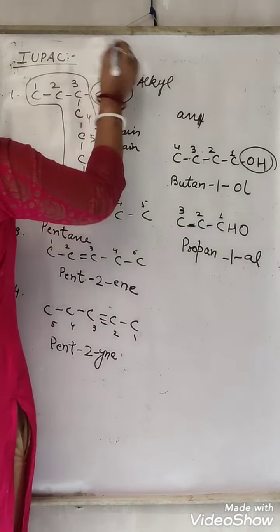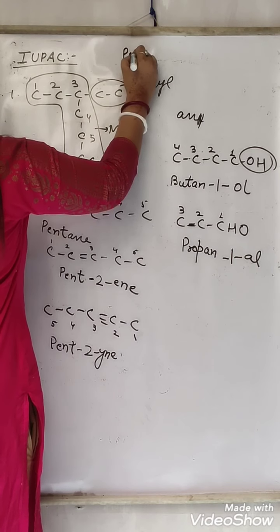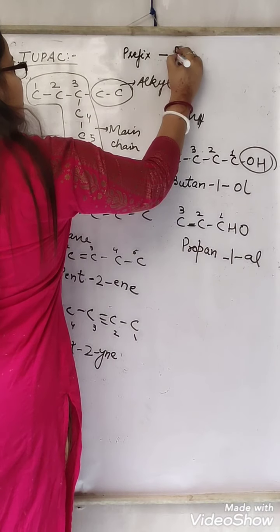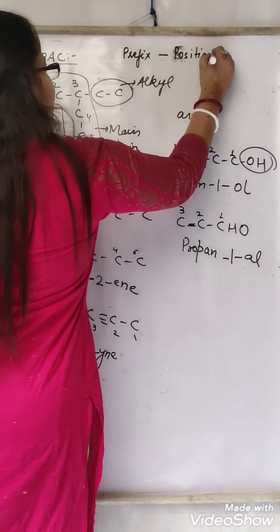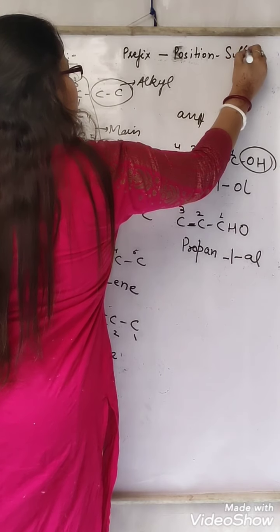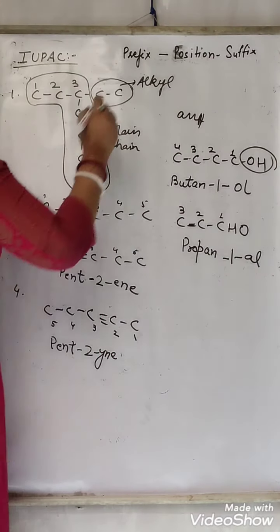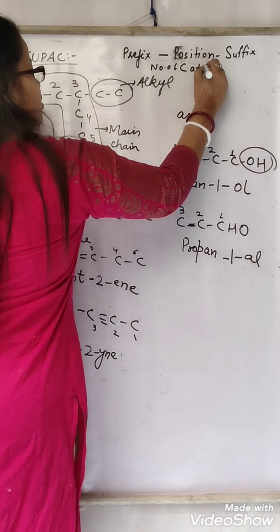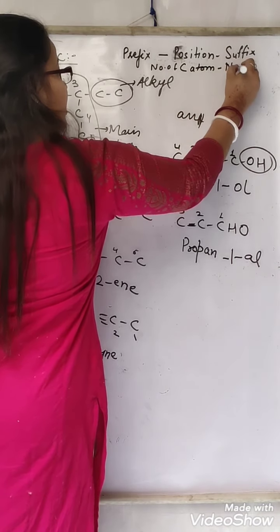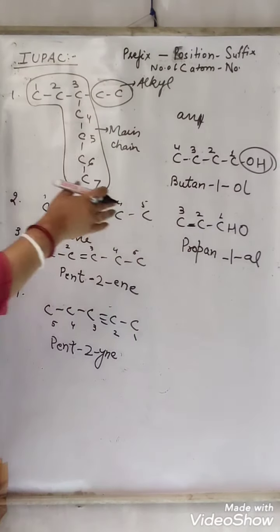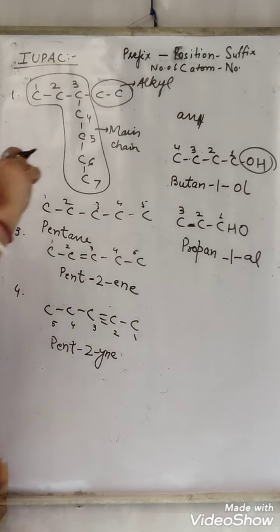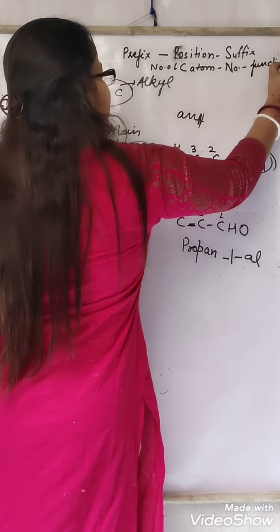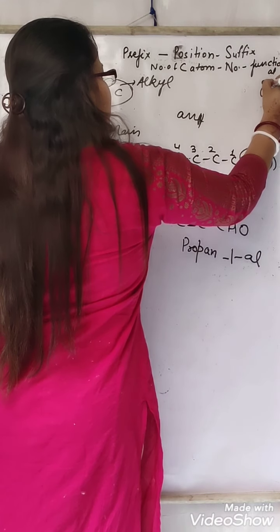That means when you do IUPAC, first you write the prefix, then you write the position, and then you write the suffix. ठीक, prefix में we write the number of carbon atoms, position में we write at what number that particular functional group is present, and suffix में we write the functional group, right?